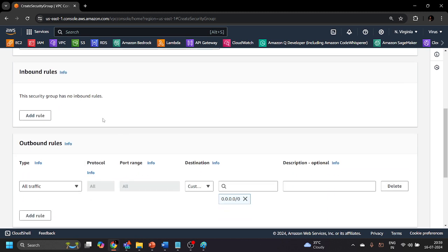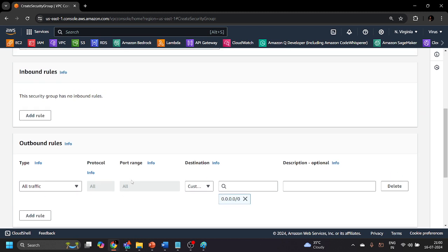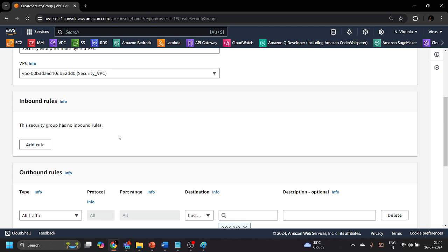Now you can see over here, two types of rules are available inside the security group, the inbound rules and outbound rules. By default, all the traffic is allowed to go outside from your subnet because of the security group. If you attach the security group to any virtual machine, by default, all the traffic can go outside, but no one will be able to enter inside because we have not added any type of rule over here.